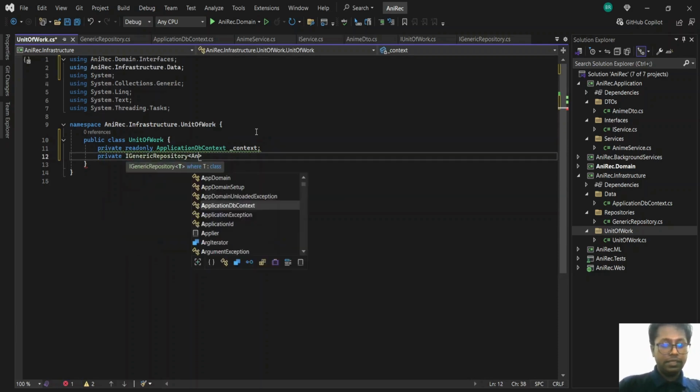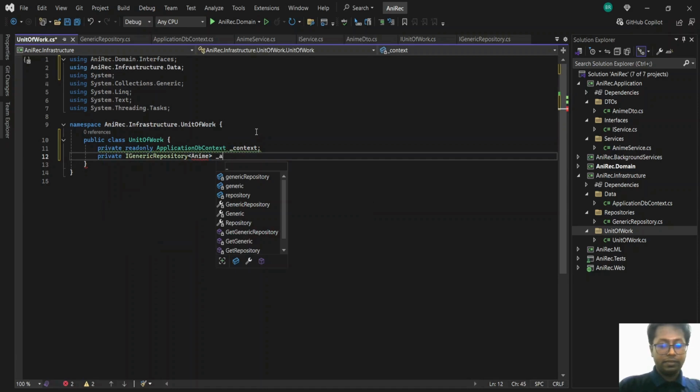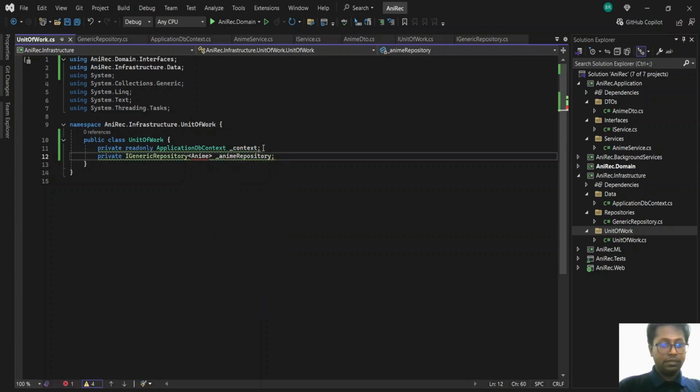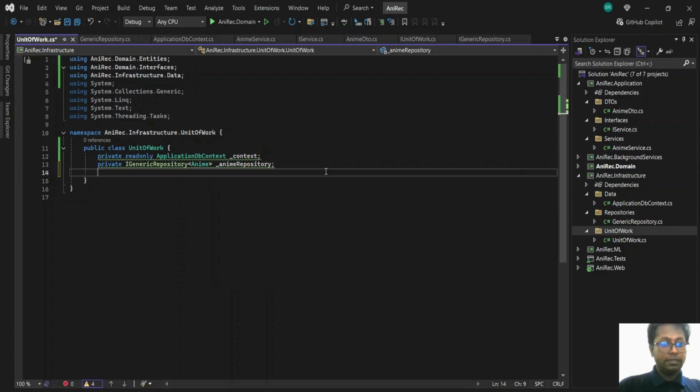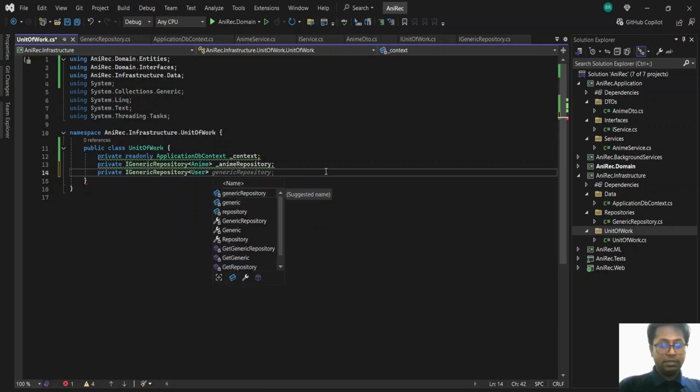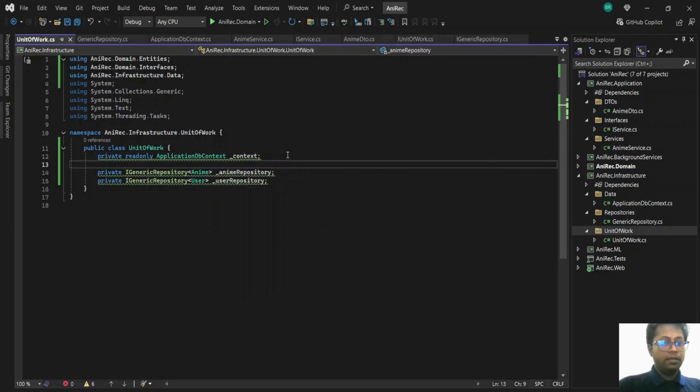Say for instance, any repository. Okay, where is this? We even have to get here. Okay, we'll add another one. A generic repository user. Okay, so this is what we wanted. We'll later on initialize this as well.